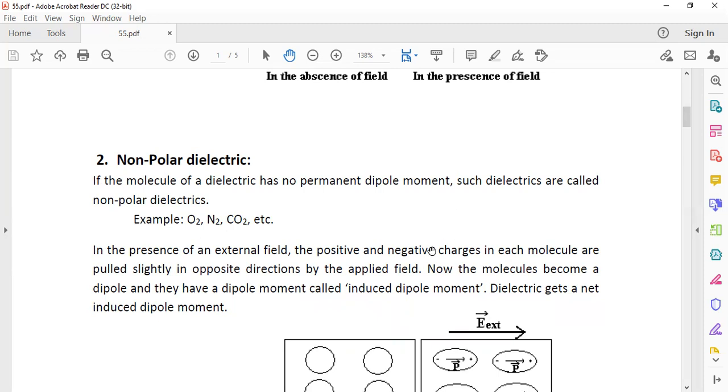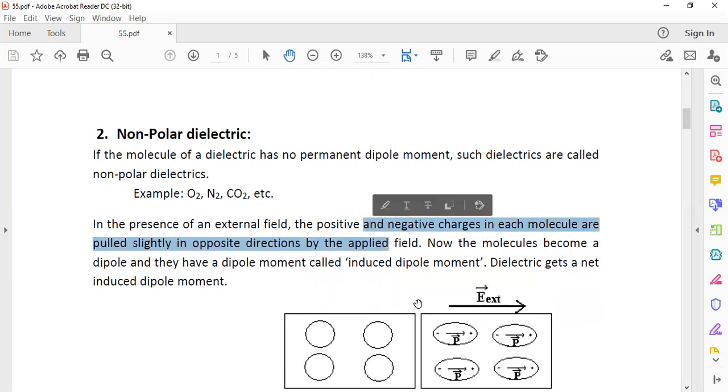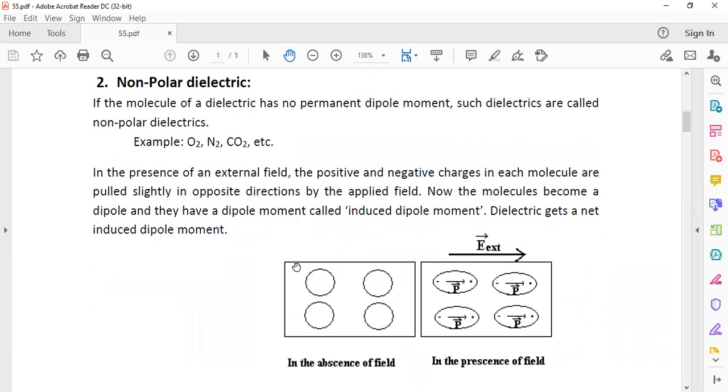They are non-polar dielectrics. But when you put this non-polar dielectric material in an electric field, then there is a stretching of the molecule.